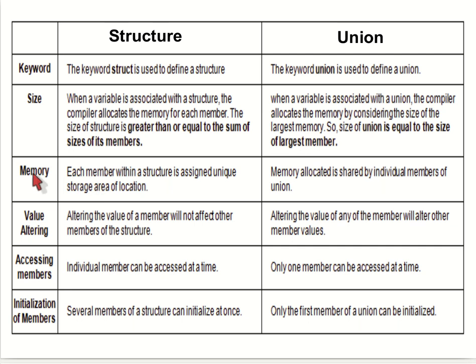In the case of memory, each member within the structure is assigned a unique storage location, but in a union the memory is shared by the individual members.